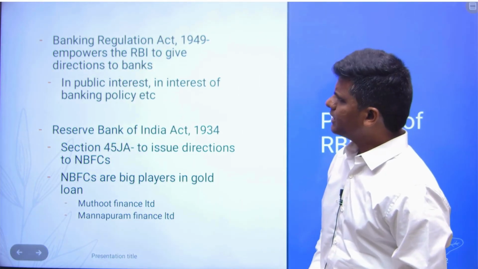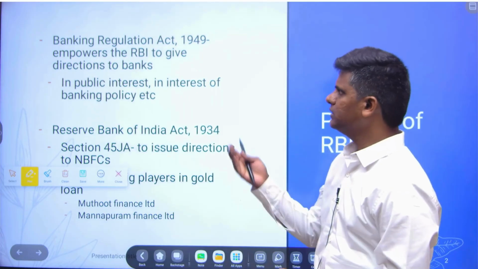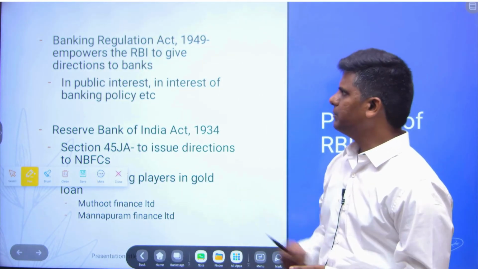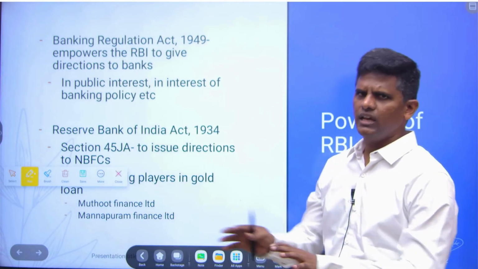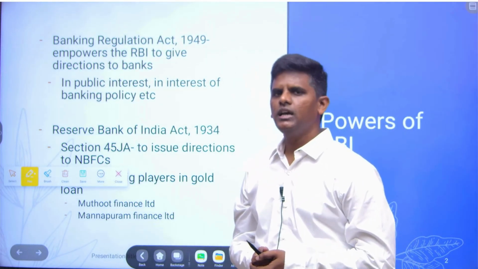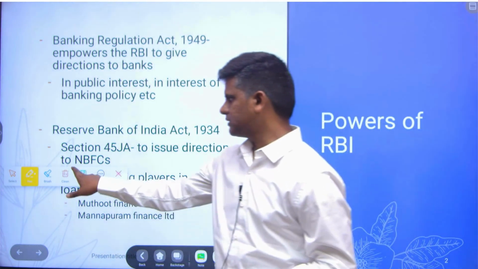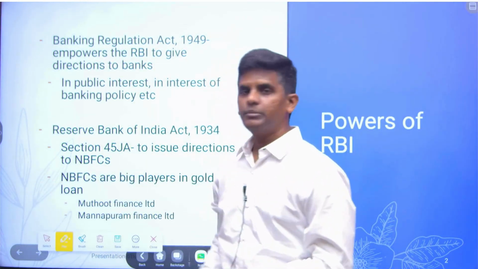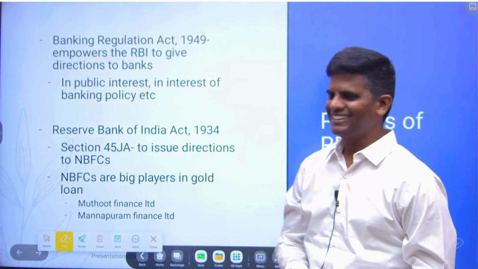So the powers are the Banking Regulation Act 1949. It empowers RBI to give direction to the banks in the public interest and in the interest of public policy, and other reasons are also there. We will stop there. So in public interest and the interest of public policy, RBI can issue guidelines to banks. It can give direction to banks and they have to comply. RBI is the bankers' bank. They cannot say we won't comply.